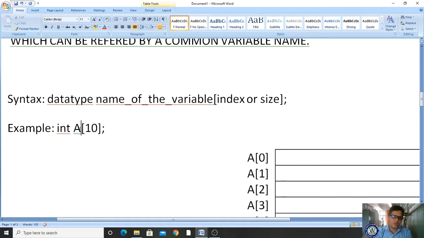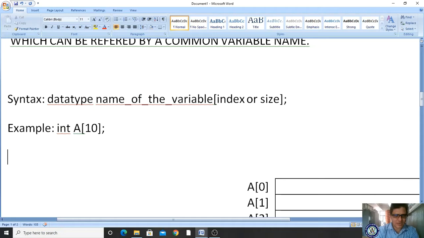For example, if I want to do the same program, I will declare like this: int reg number. Reg number of how many students have I stored? 30. All of it is integer, right?